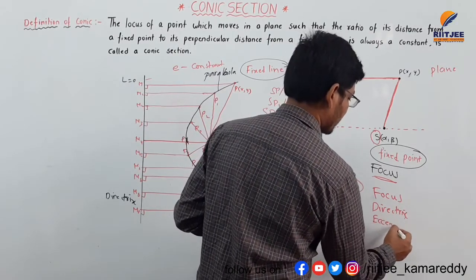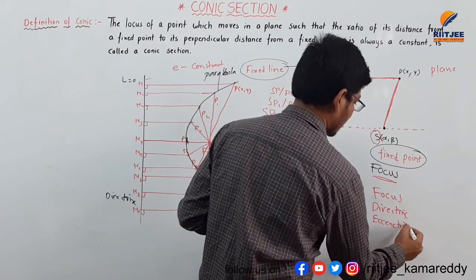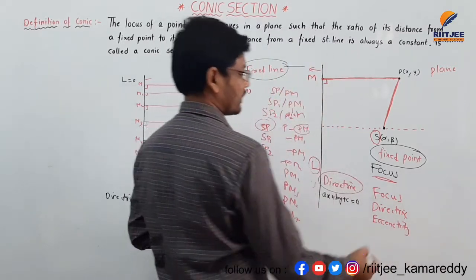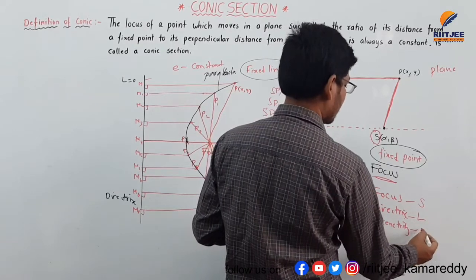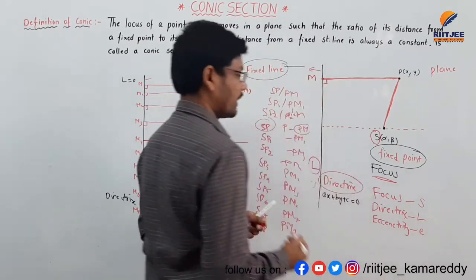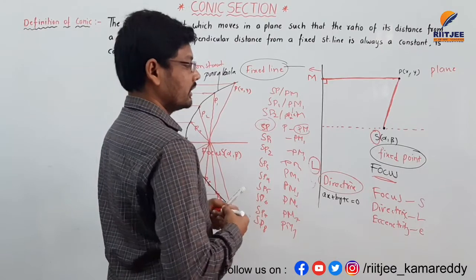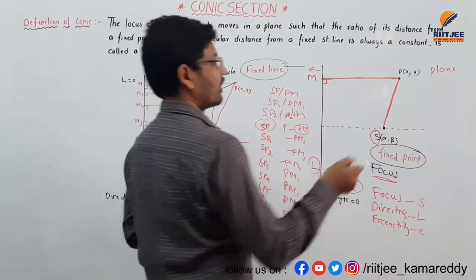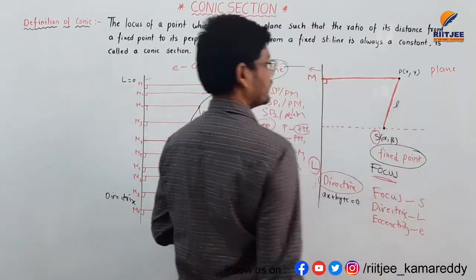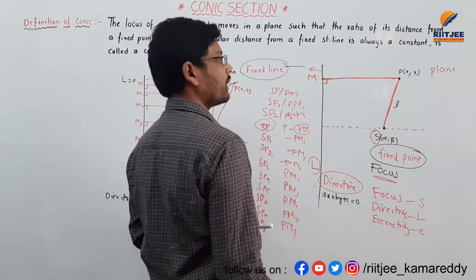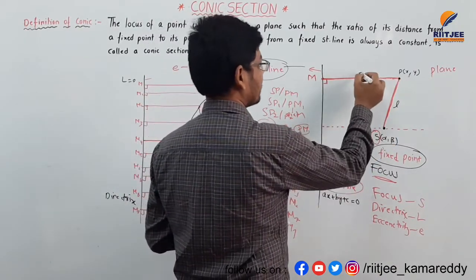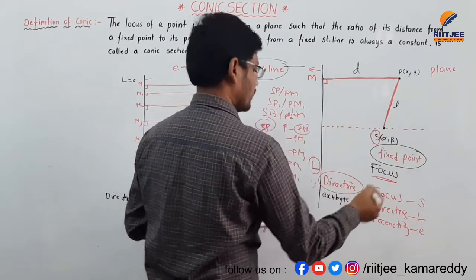These are the most important terminology in conic sections. Focus is denoted by capital S, directrix by capital L, and eccentricity by small e. The distance from the focus to the point is called small l, and the perpendicular distance is called small d.